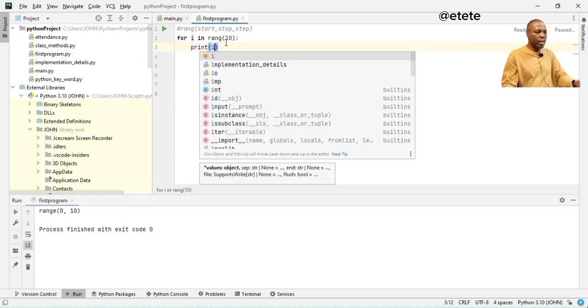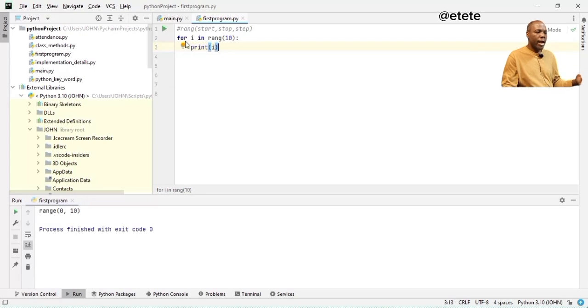I will explain this. What has happened here is I'm using a for loop where my last integer will be 10. But because I'm using a range, this 10 is not going to be inclusive. That is what I read in the theoretical part that I told you. So I am using a variable I in this for loop. Now, what does this variable I do? In this range, since I didn't state the start, the default is going to be 0. So it should start counting 0, 1, 2, 3, 4, 5, 6, 7, 8, 9.